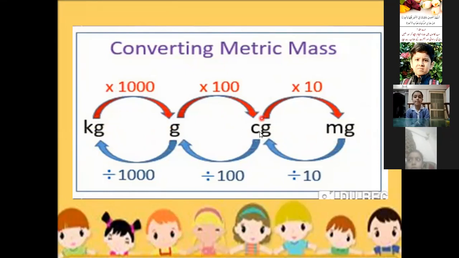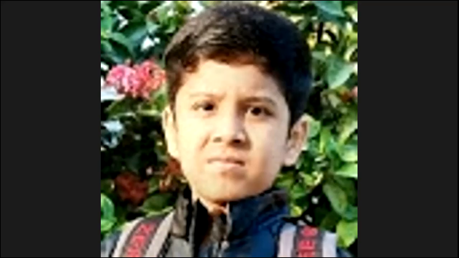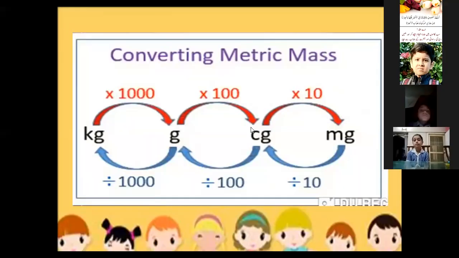Now if we want to convert centigram to milligram, what will we do? We will multiply by 10, because we know that 1 centigram is equal to 10 milligram. Okay? So always remember these units. The standard is that 1 kilogram is equal to 1000 gram, 1 gram is equal to 100 centigram, and 1 centigram is equal to 10 milligram.